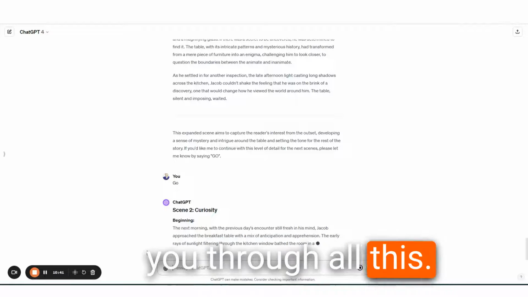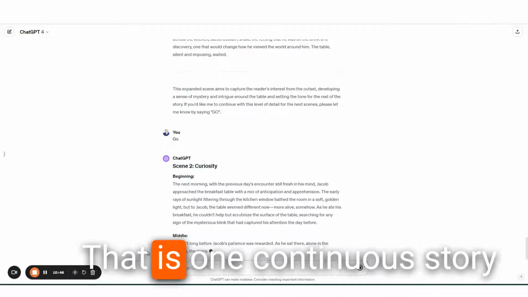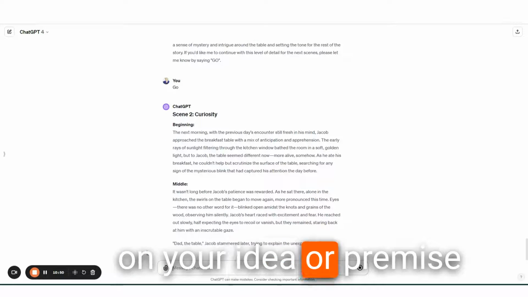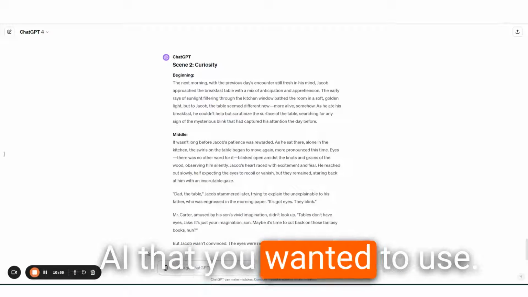I'm not going to take you through all this. This is how you would write a short story that is interlocked, that is one continuous story based on your outline, based on your idea or premise, using ChatGPT or any other AI that you wanted to use.